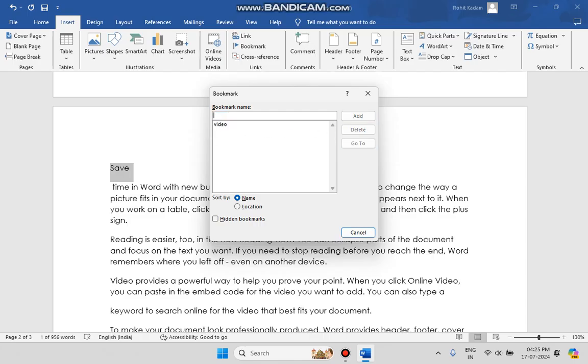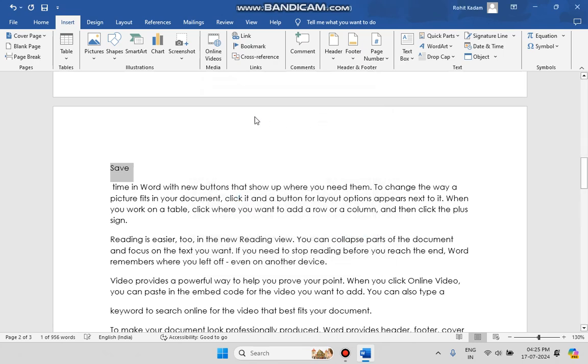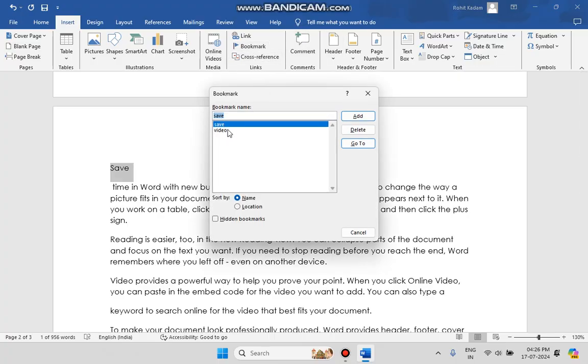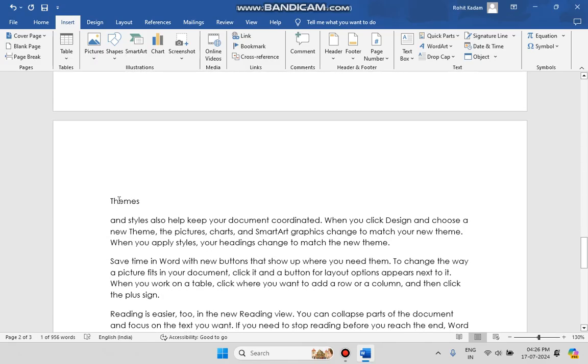I need to first write over here, this is about my save, and add. So right now it's added. Okay, let me check in bookmarks how many bookmarks I have. Save and video. Okay, let me say cancel. After that, I want to go to the themes.